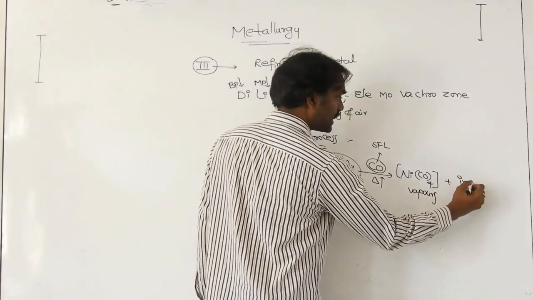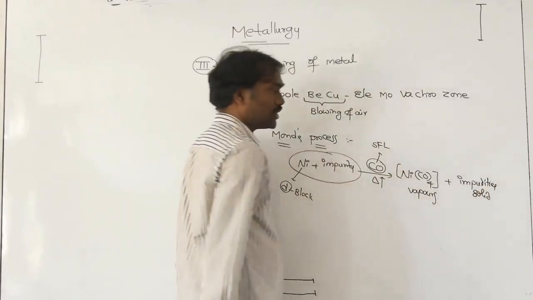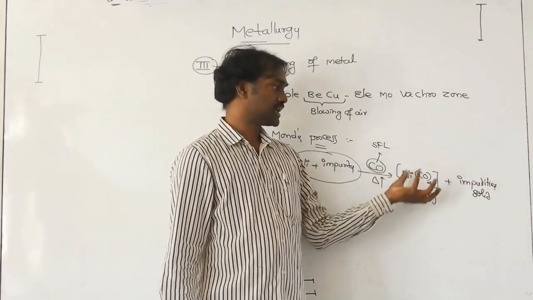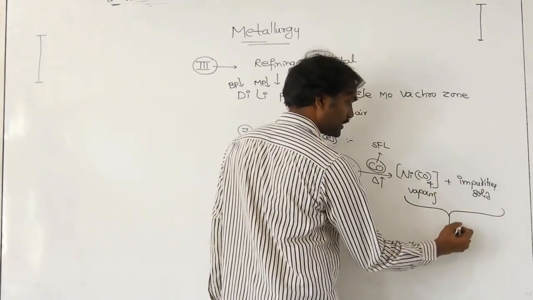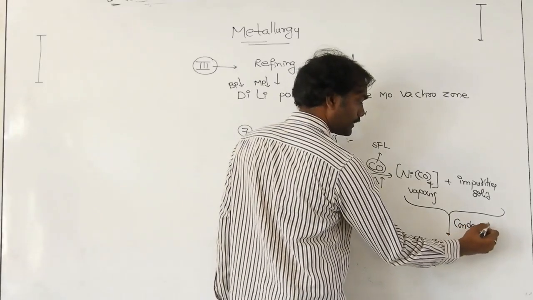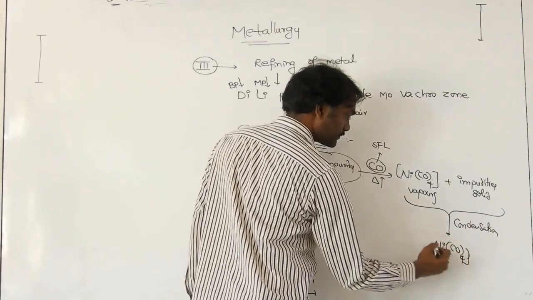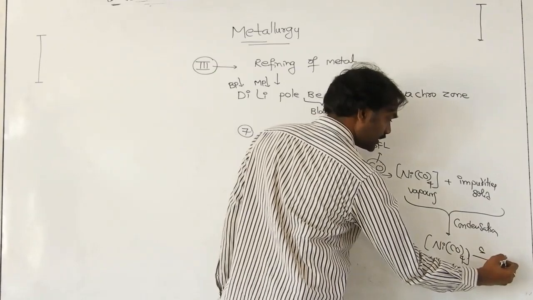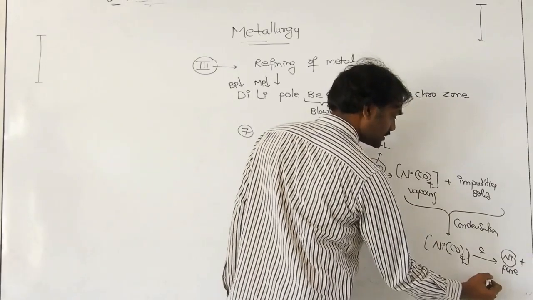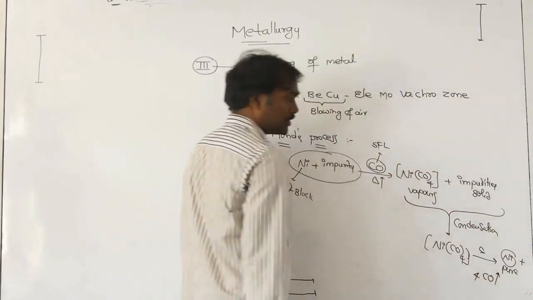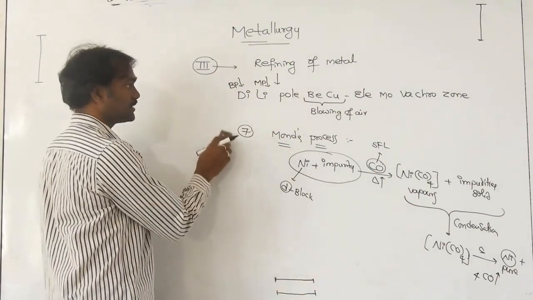Next, the impurity is unreactive, so the impurity is available in solid form. The vapors are coming outside and we are condensing them. By using condensation we can separate them. So you are getting the nickel carbonyl compound. Now this is heated, so nickel is separated and you are getting pure nickel. Carbon monoxide goes outside, so carbon monoxide is eliminated. So this is Mond's process.